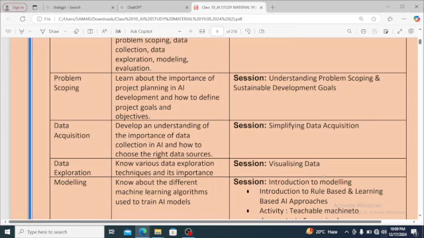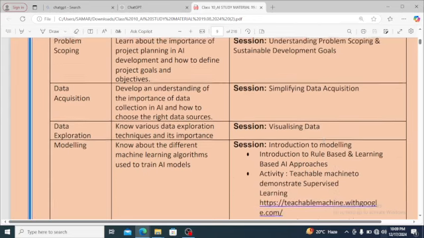Now, the next one is data exploration. Exploration means to find out. Know various data exploration techniques and their importance. So here we will study about visualizing data. We know that AI is also the study of images, audio and videos also. So based on the visual information, we will analyze the data and come to a conclusion.